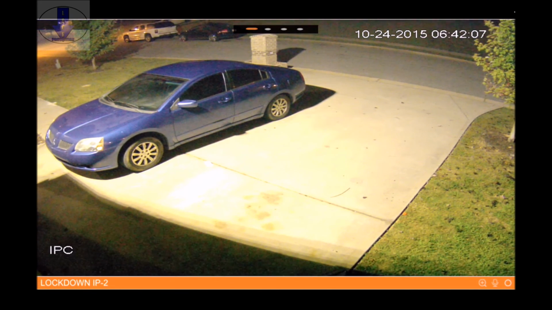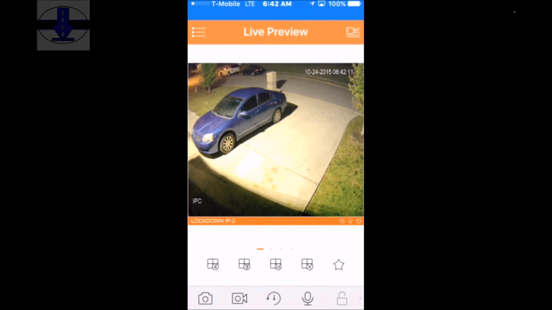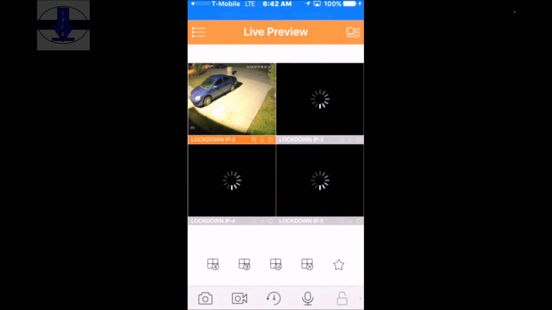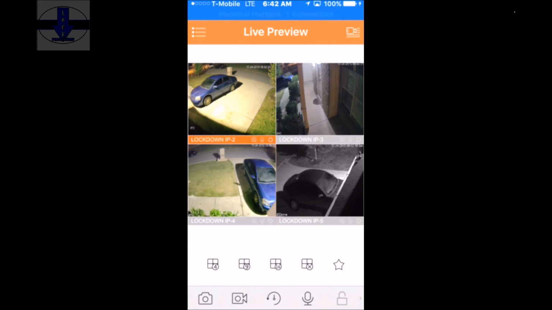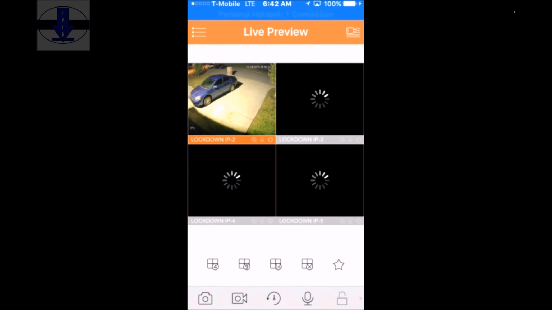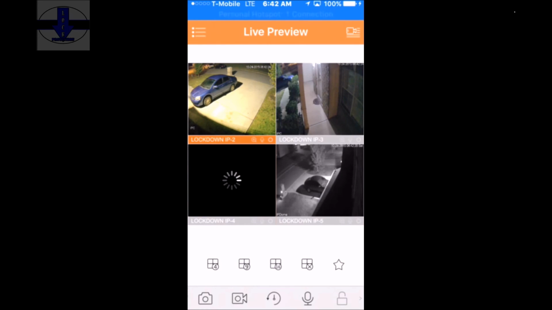And to get back to 4 screens, you can either double tap on the screen or hit the 4 screen icon on the bottom left. Any camera within your screen could be double tapped on and enlarged.